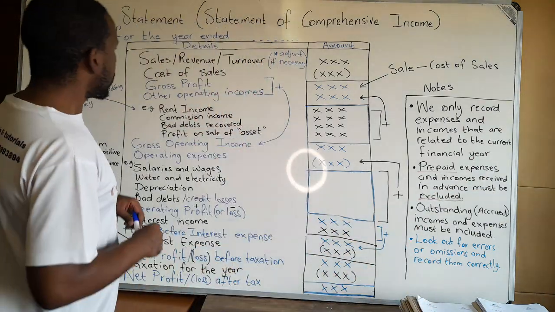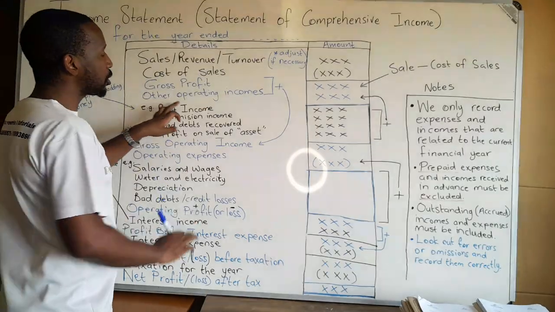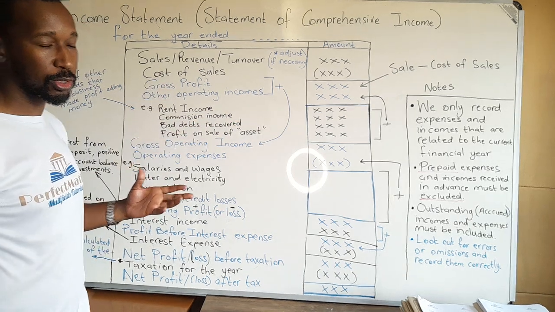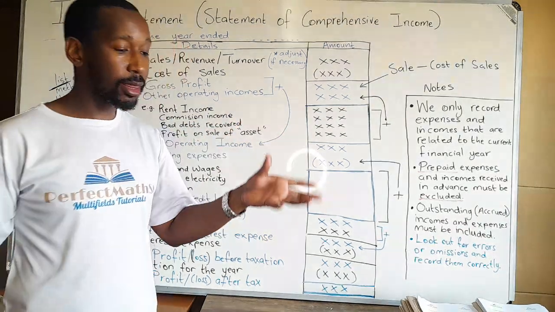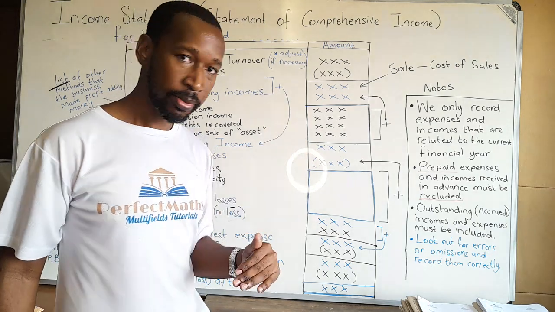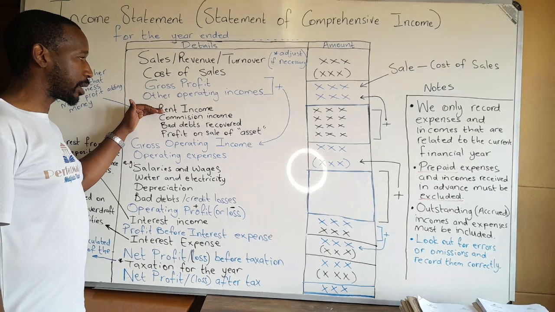All right. Once that is done, that's the one I was referring to, we are going to list other operating incomes. That's what I was referring to as side hustles. Any other way that the business is making money will be recorded in this section in a list. For example, if there's a tenant, they will be paying rent.